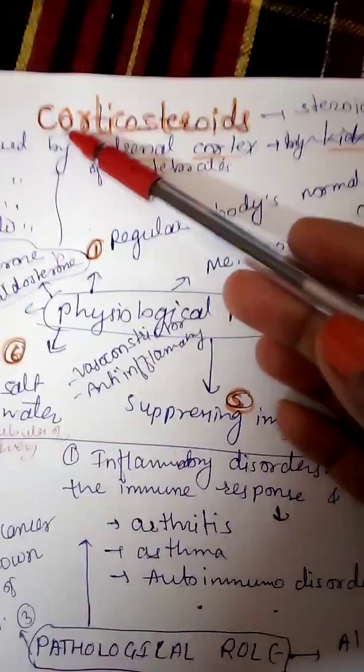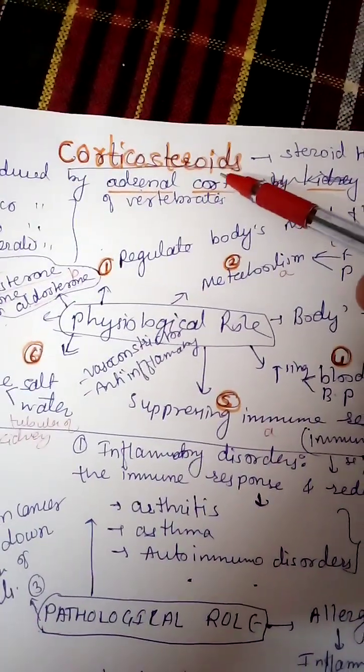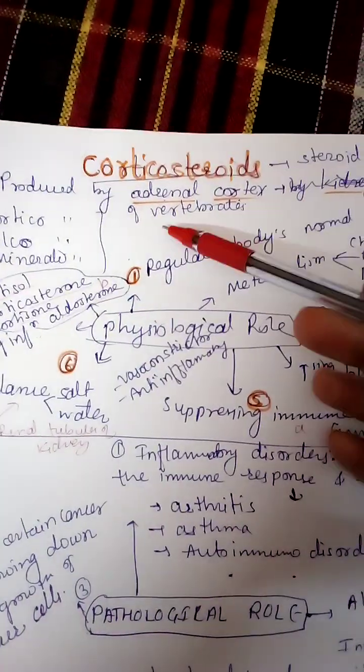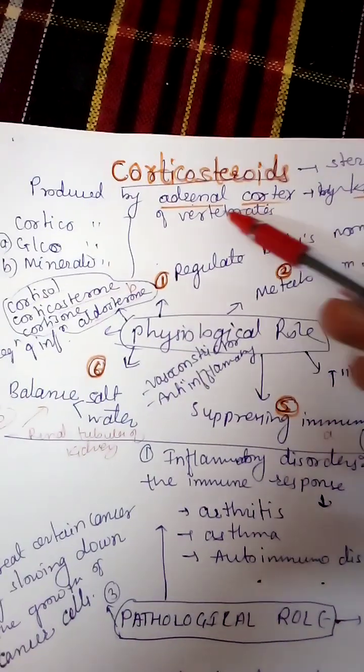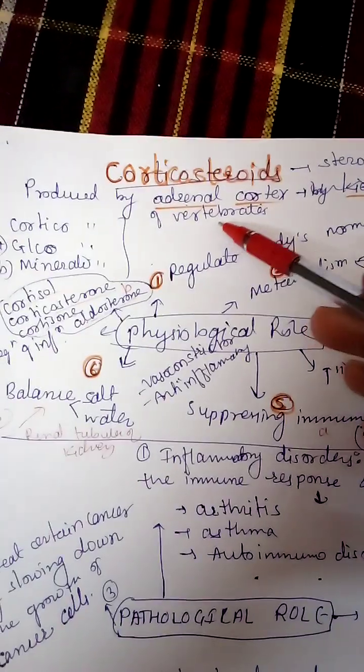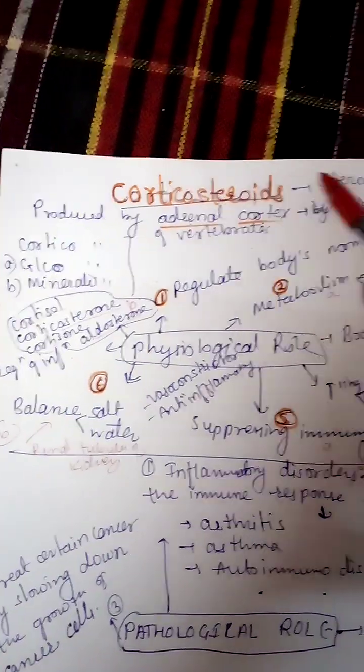Today we'll study the corticosteroids, one of the main steroid hormones produced by the adrenal cortex of the vertebrates, which are present in the vertebral column. These hormones get secreted.